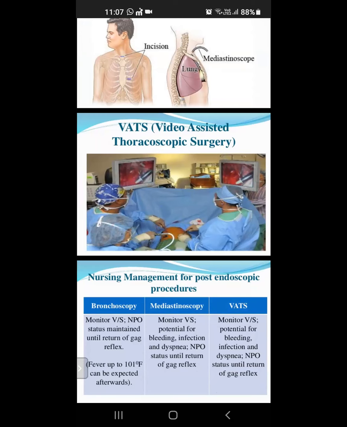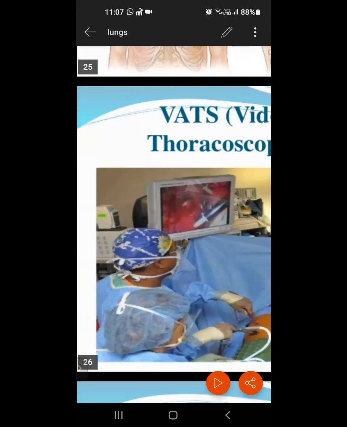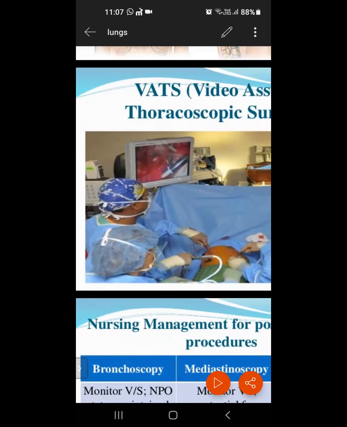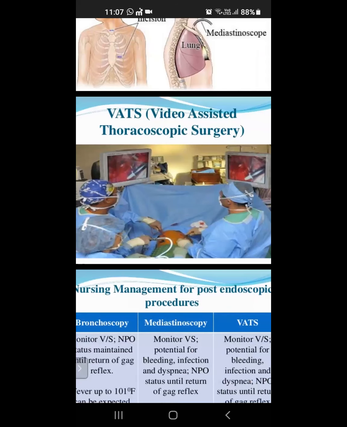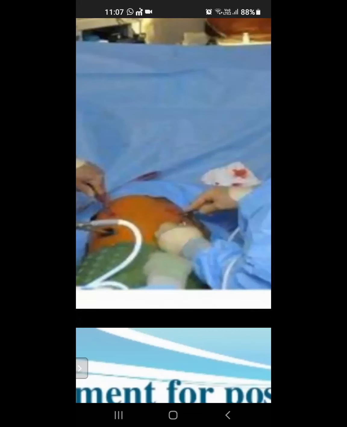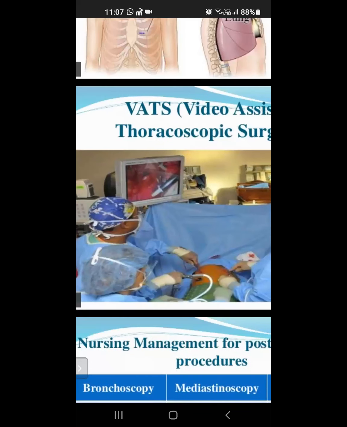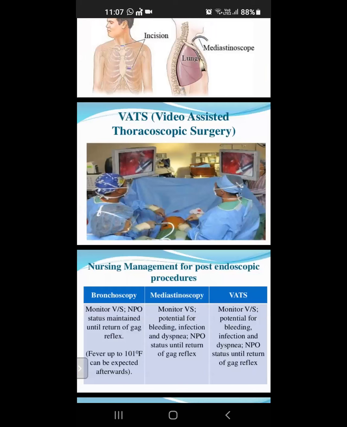This is the lung surgery picture. You can see removing the lungs. That means the carcinoma is removed by laparoscopic-type surgery. It means they will put the scope inside and see the video and then they will do the surgery. Okay, that is the thoracoscopic surgery.